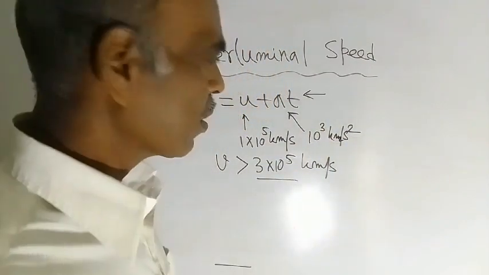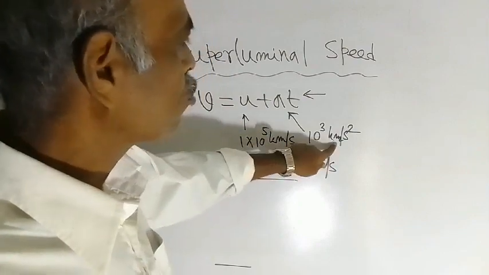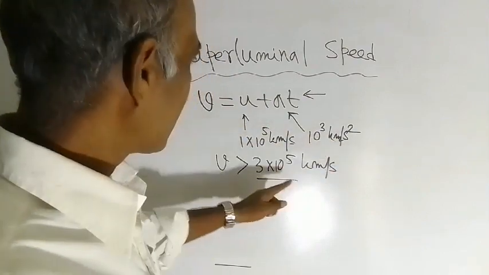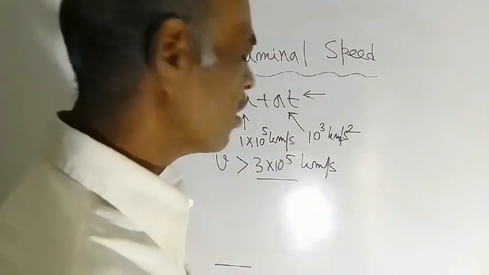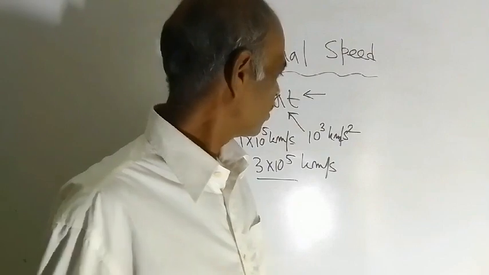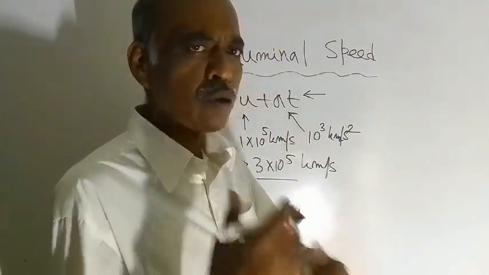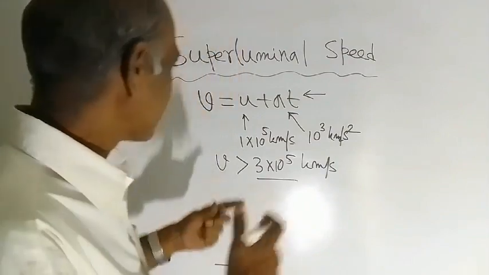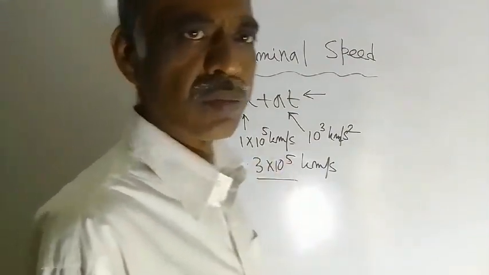This is kilometer per second, this is acceleration in kilometer per second square, and this is the speed of light in kilometer per second, 3 into 10 to the power 5.